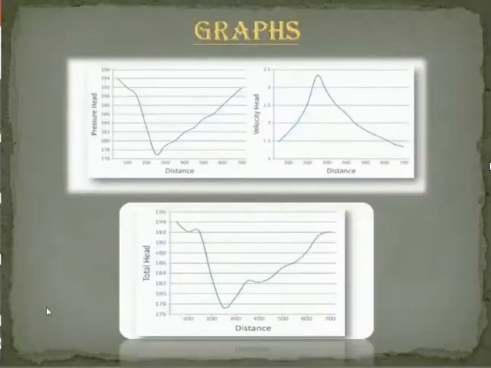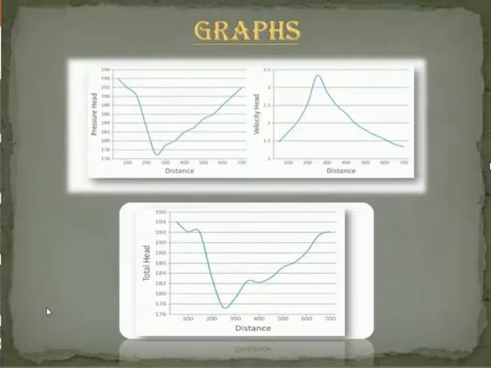So there are some graphs. The first graph shows the variation of pressure head, that is P upon rho g, with respect to the distance. We can see that as the area decreases, pressure also decreases, and we can see through the graph that there is a dip in the graph. The second graph shows the variation of velocity head, that is v square upon 2g, with respect to the distance. As it reaches the throat, the area decreases and the velocity head increases, as there is an elevation in the graph.